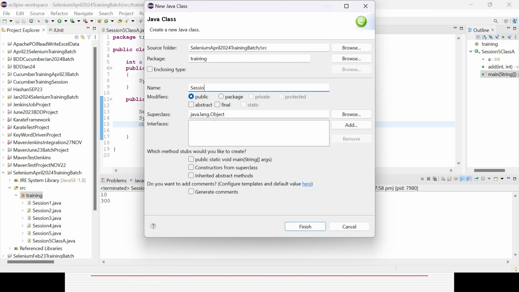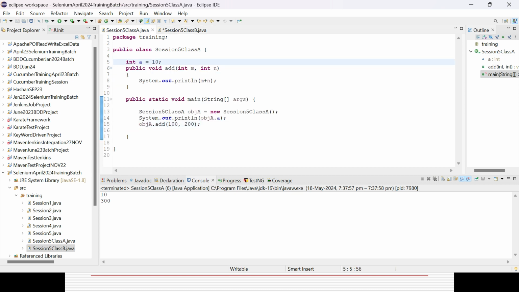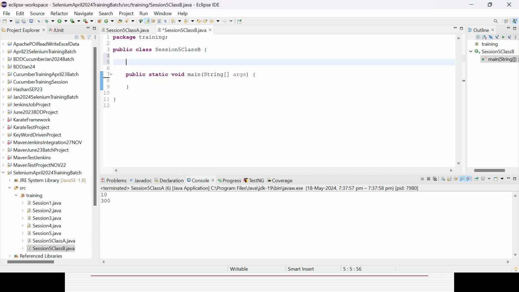Say season 5 class B, and I can select the again. Let's try to remove the comment here. Let's try to create one variable, one method. Let's copy it and paste it, and we'll change the variable value.